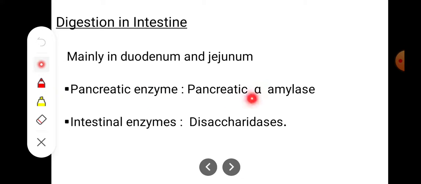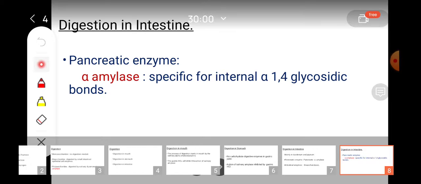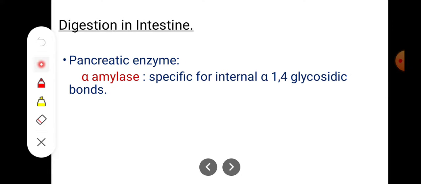In the intestine, pancreatic enzymes like alpha amylase are specific for the internal alpha 1,4 glycosidic bonds. So this alpha amylase cleaves alpha 1,4 glycosidic bonds.